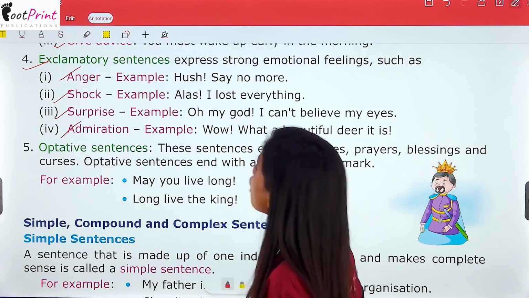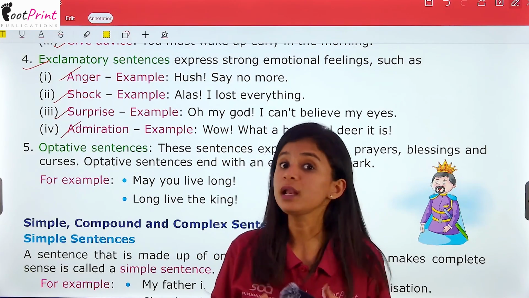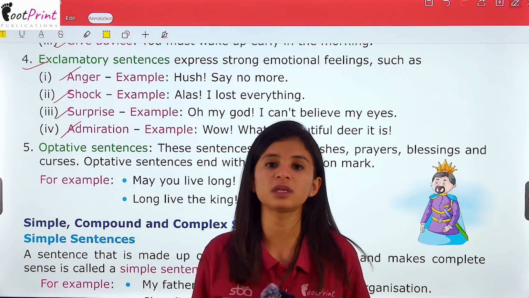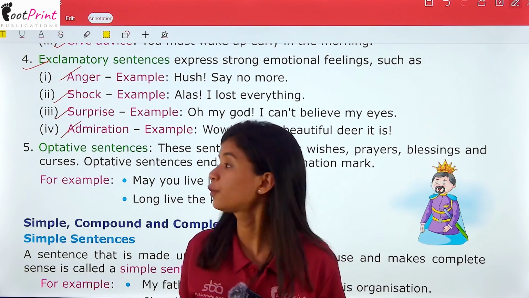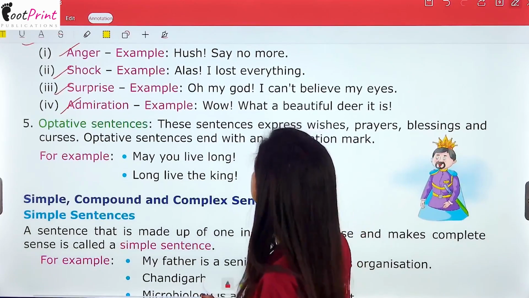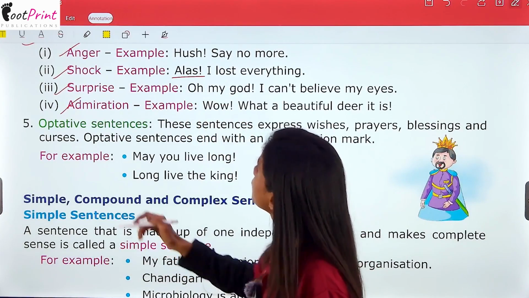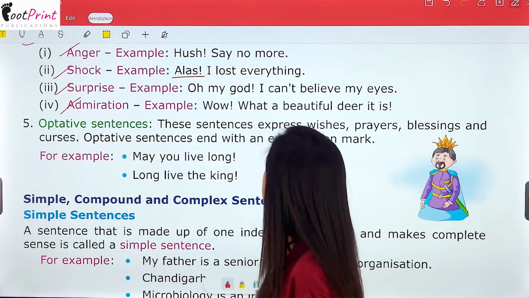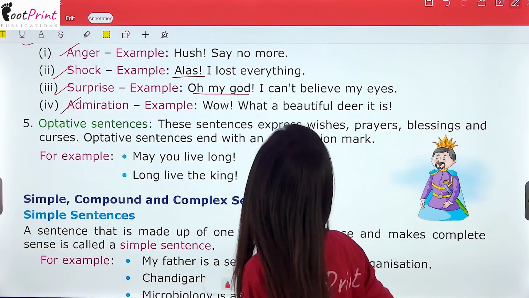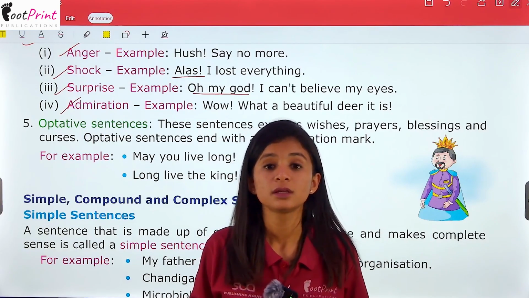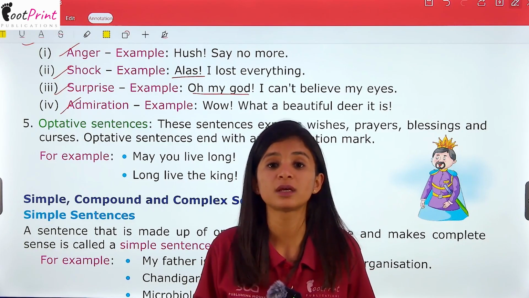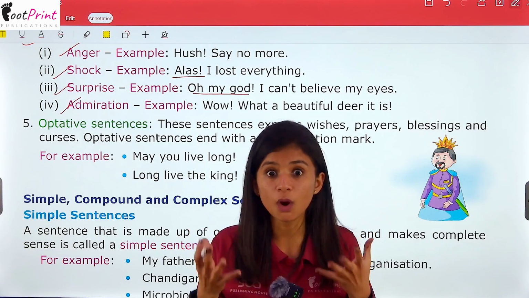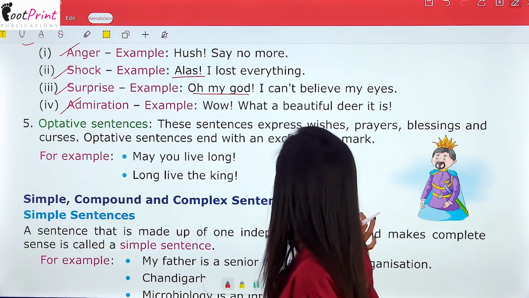Alas, I lost everything. I lost everything. When you lose everything and you are left with nothing, you will be in shock for a long time. So this expresses that feeling. Next is surprise. Oh my God, I can't believe my eyes. जब आप कुछ ऐसा देख लेते हैं जिसे देख के आप हैरान हो जाते हैं. So you say, oh my God, I can't believe my eyes.